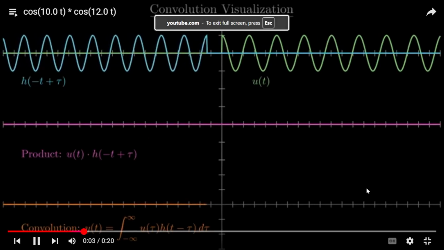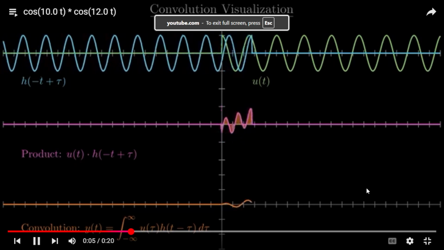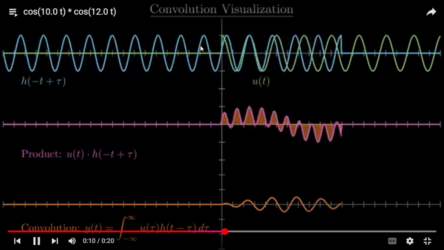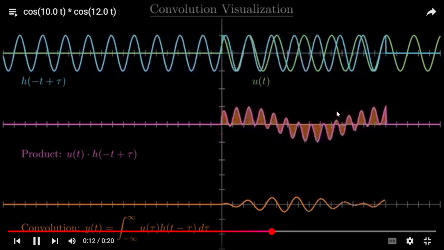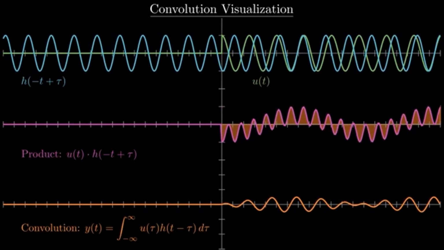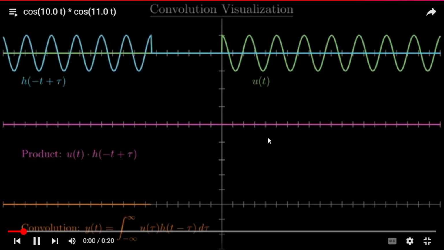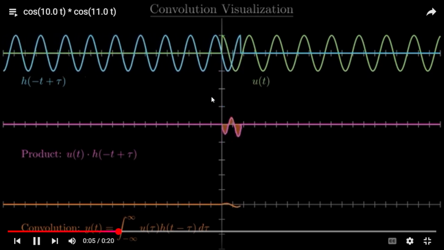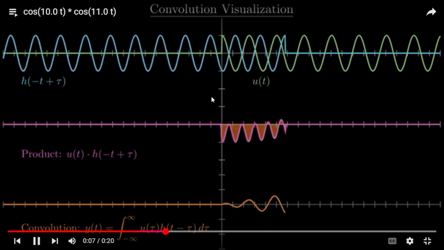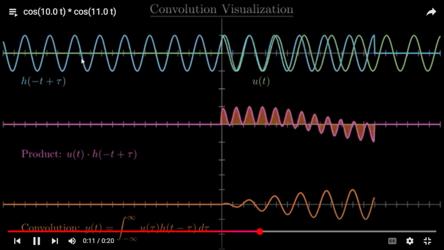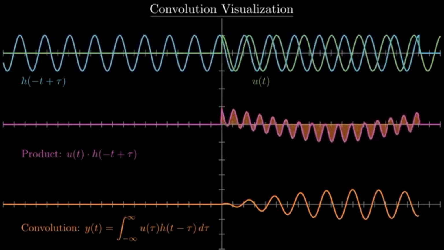What am I plotting here? Here I'm plotting the convolution of a sinusoid and another sinusoid, the two sinusoids that are not in sync. You see? The stuff on the bottom is the output. The stuff in the middle is the product. This is my input, this is my impulse response. Which physical system might have this impulse response?